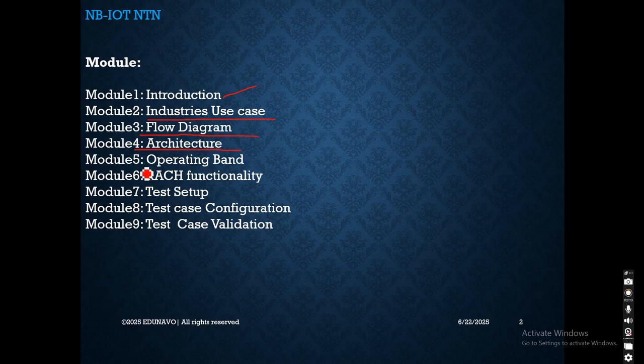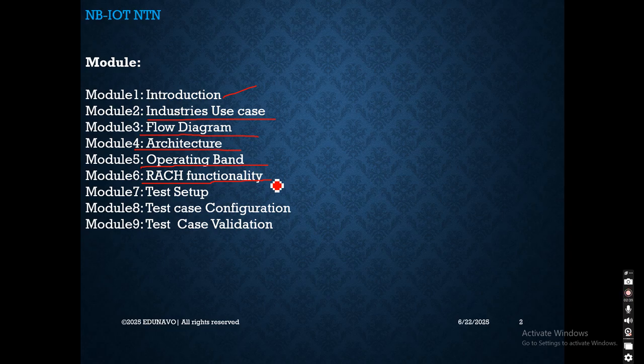In module 5 we will discuss all the operating bands which 3GPP has recommended, and see how to calculate the downlink frequency EARFCN. Module 6 will completely focus on the RACH functionalities. We will see how contention-based RACH triggers, and the differences between TN and non-TN.